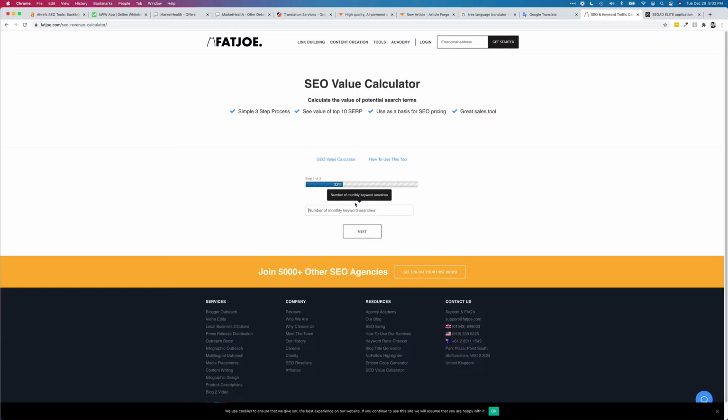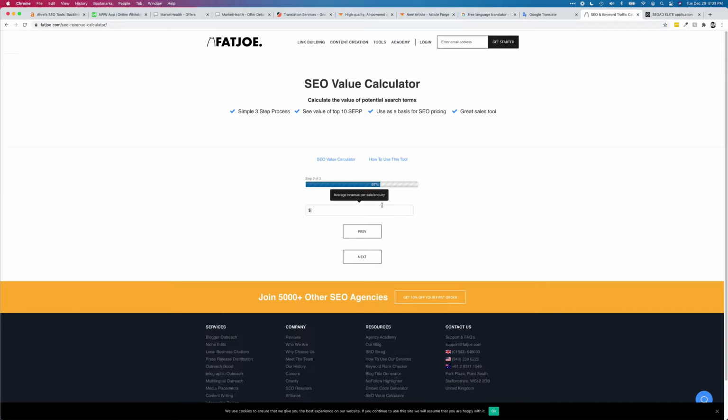And so let's just type in something like, I don't know, 35,000, because you can build multiple sites around these same keywords, and you can build sites around a variety of different keywords related to teeth whitening. So 35,000, that wouldn't be very much traffic compared to what we just saw there in the keyword tool. We're going to get $40 per sale, and let's just say on average we get like a 2% conversion rate.